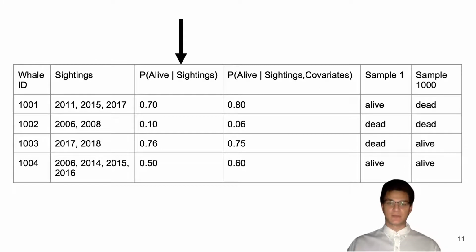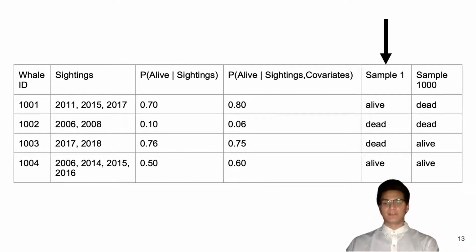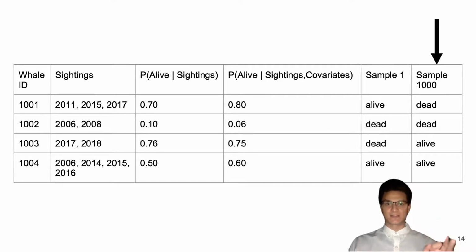The next column is our estimated probability of being alive given only sighting data. Notice that in row 1, the probability of being alive is high because that individual was sighted recently and somewhat frequently. Compare that to row 2, where the probability of that individual being alive is very low by our sighting data because that individual was seen less frequently and a lot more in the past. The next column is our incorporation of covariate data to adjust that probability of being alive given sightings, either up or down. And finally, this column represents our first sample, and the last column represents our last sample.